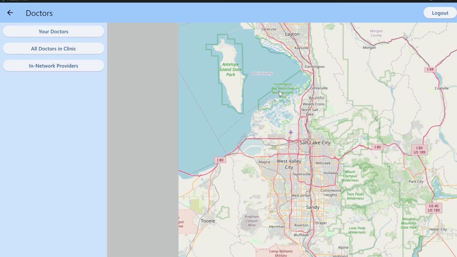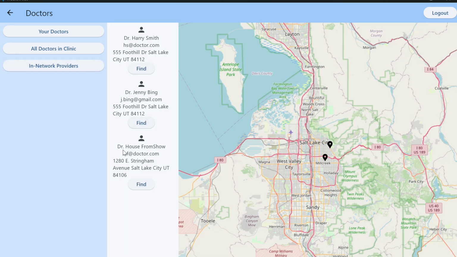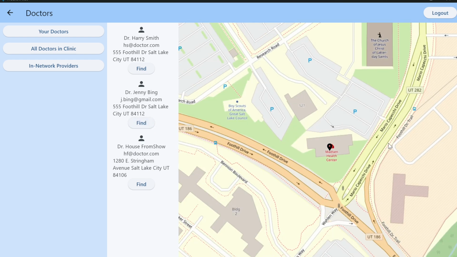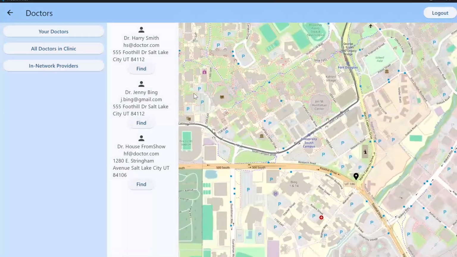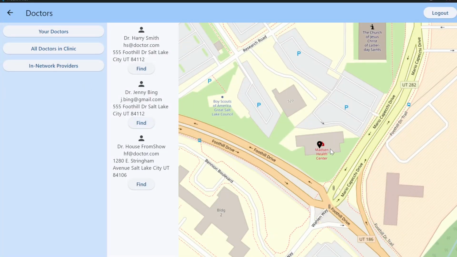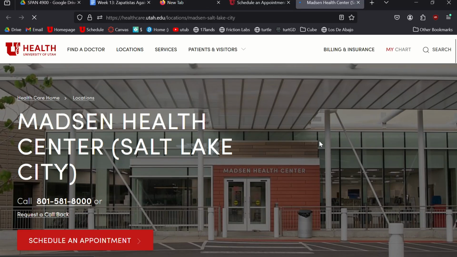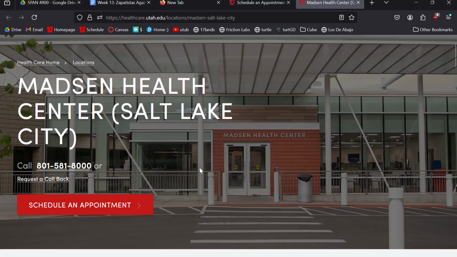So I go to my in-network providers, and I see Dr. House from Show, and I also see Dr. Jenny Bing. I'm kind of curious. I want to see where on the map. I'm in Salt Lake, and I want to see how close Jenny Bing is to me. And this looks great, so I'm going to zoom in again. And I want to go ahead and create an appointment with Jenny Bing.